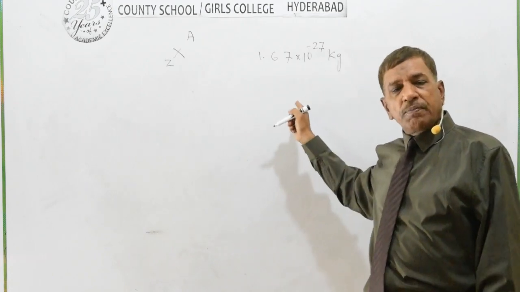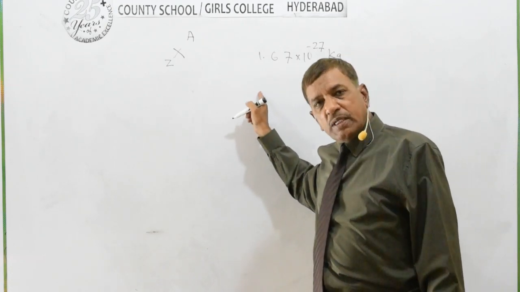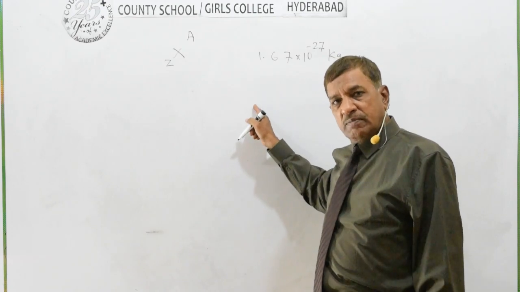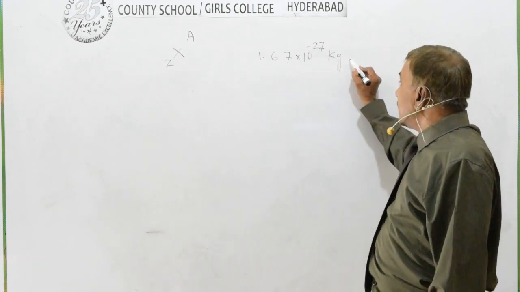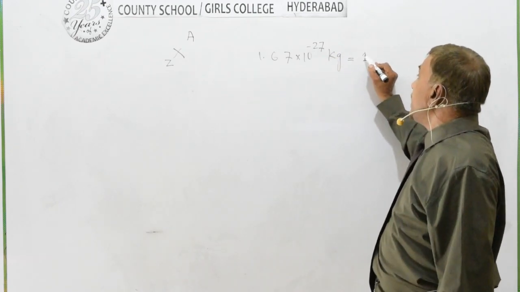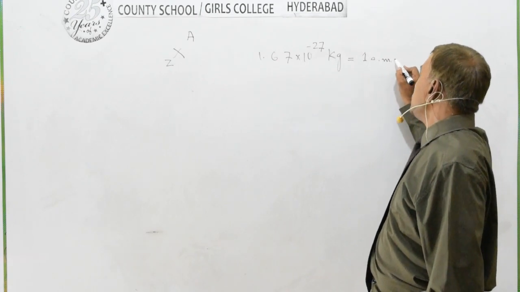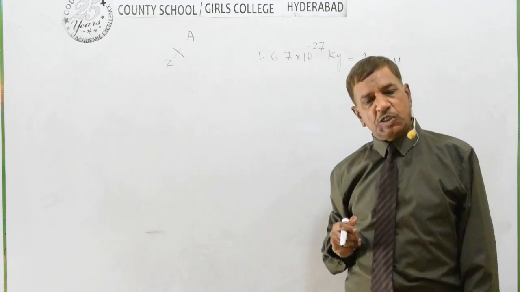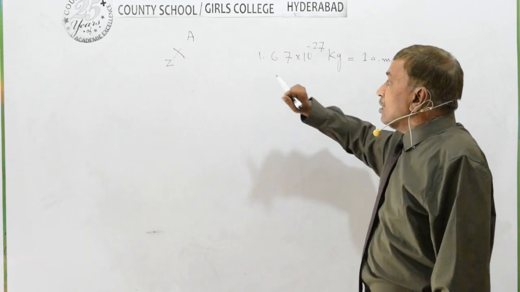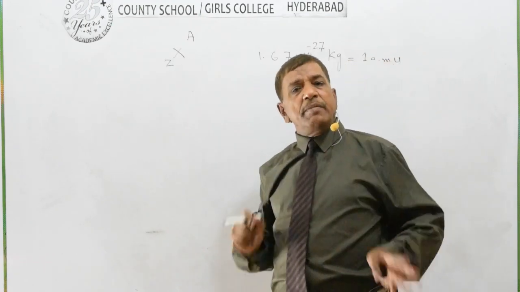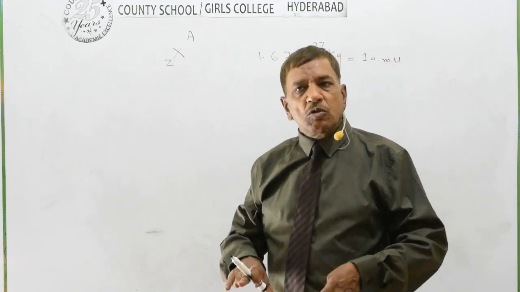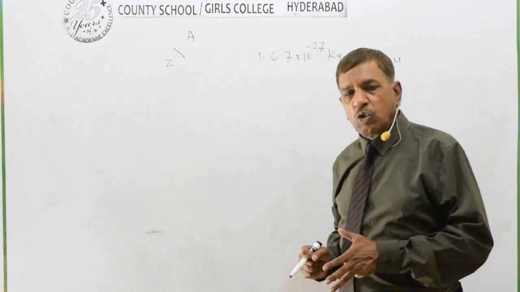That is the mass of neutron as well as the mass of proton. And this mass is taken as 1 AMU, 1 atomic mass unit.